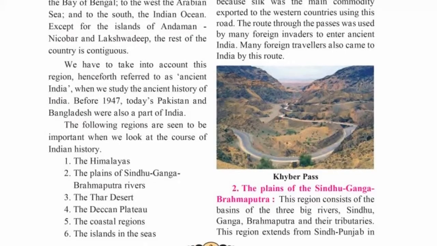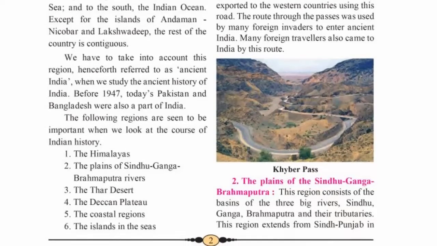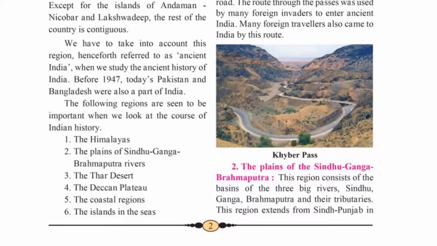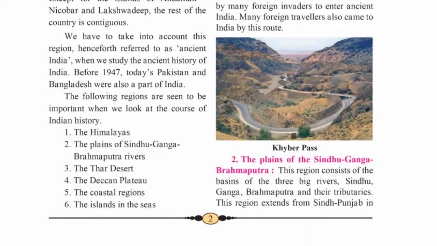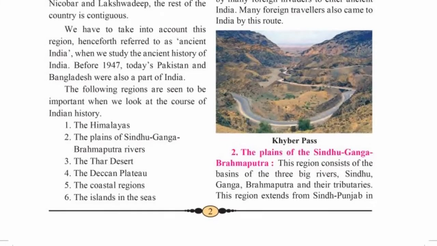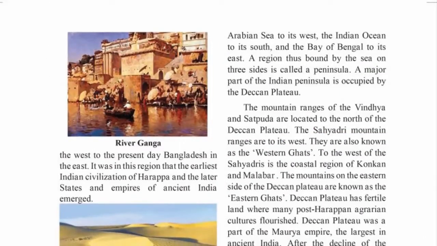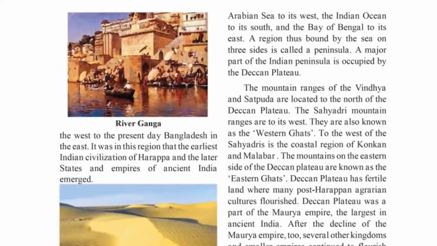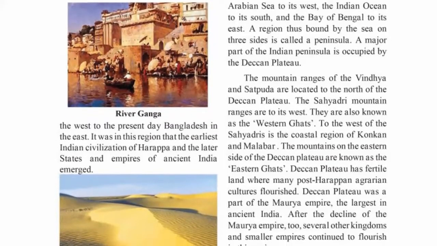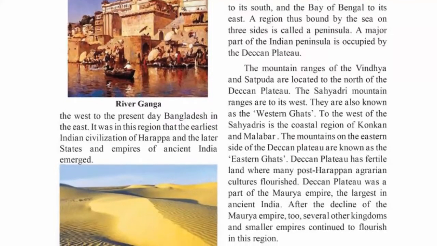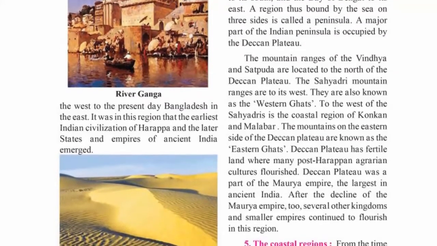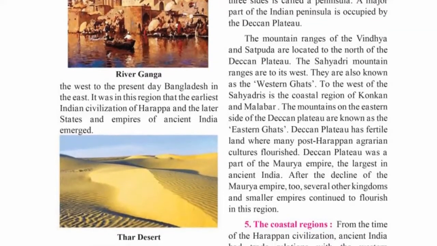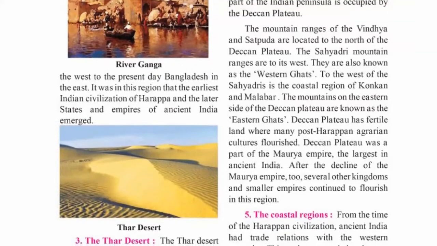Second, the plains of the Sindhu Ganga Brahmaputra. This region consists of three big rivers, Sindhu, Ganga, Brahmaputra and their tributaries. Third one, the Thar Desert. You can see the figure over there. The Thar Desert spreads across Rajasthan, Haryana and some parts of Gujarat. The desert has the Satluj River to its north, the Aravalli mountain range to its east.